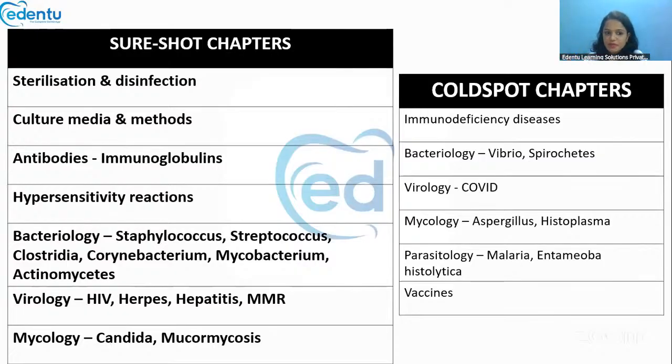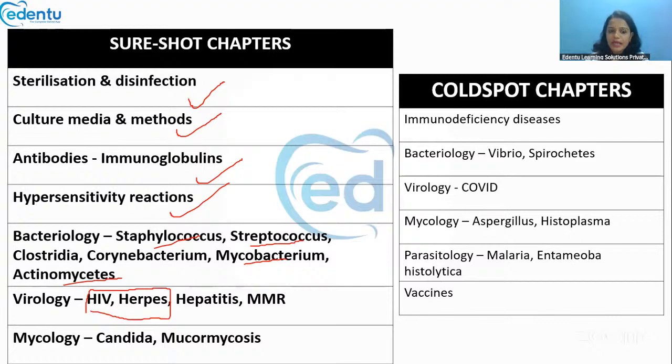Now, which are the sure shot chapters? Sterilization and disinfection, very important. Culture media and methods, antibodies and immunoglobulins, hypersensitivity reaction, and under bacteria, staphylococcus and streptococcus, extremely important. Other than that, you should also have a look at mycobacterium and actinomycetes. Clostridia and corynebacterium can be asked. Virology, HIV and herpes, extremely important. Hepatitis, MMR, the mumps, measles, and rubella are also important.